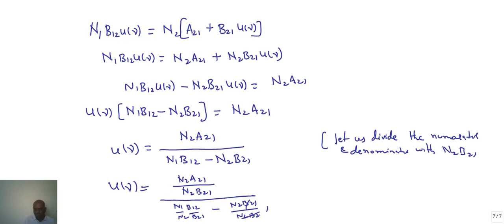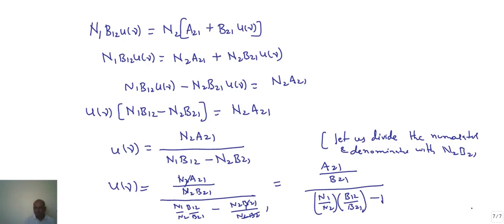This is 1, N2 N2 cancel, so what is left out? A21 by B21 by N1 by N2 into B12 by B21 minus 1.